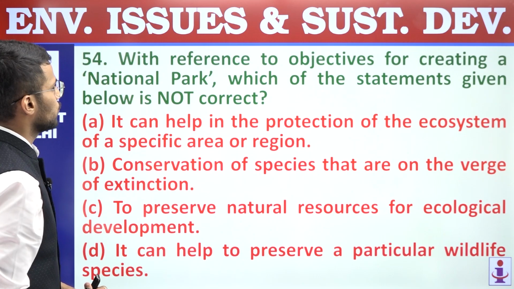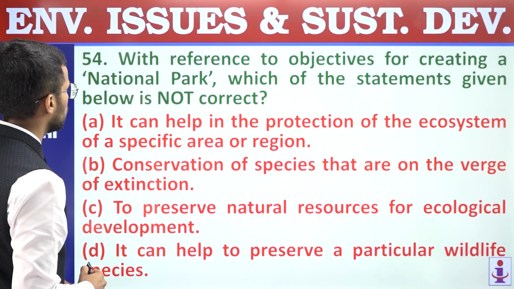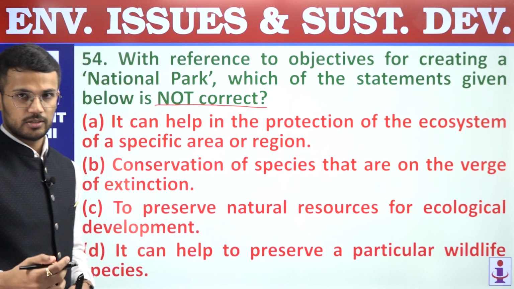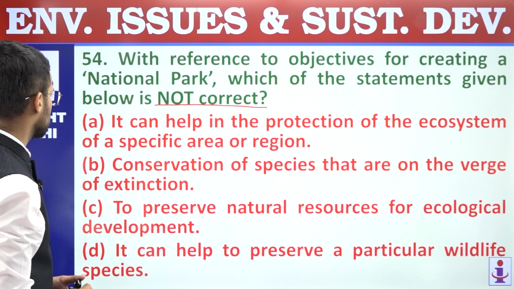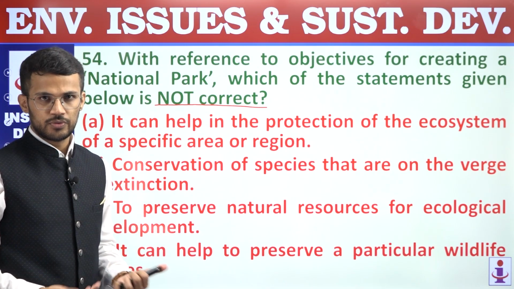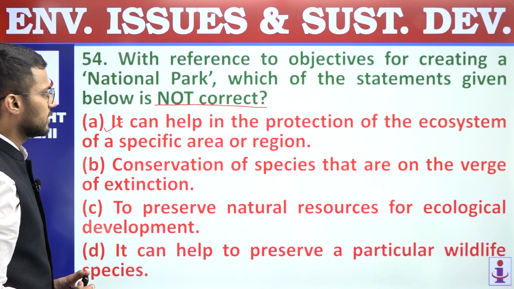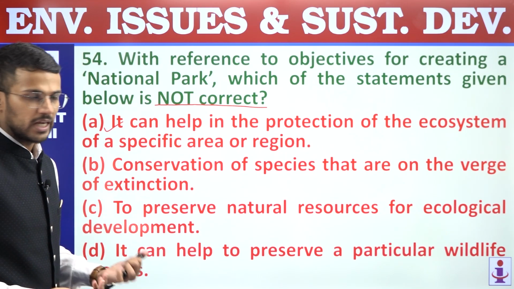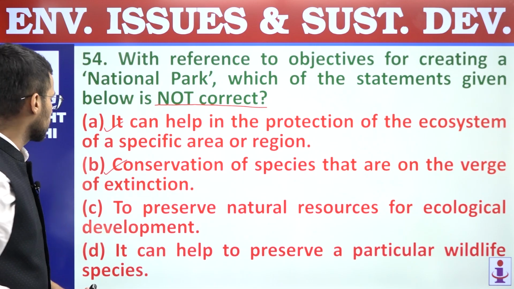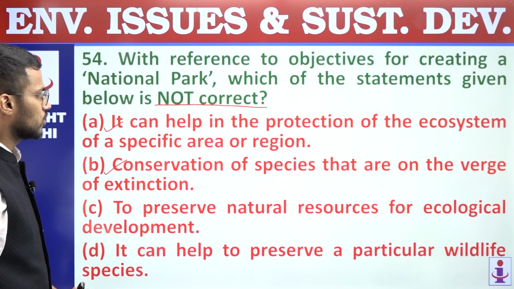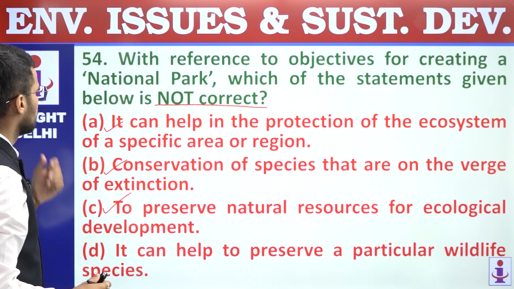Next, 54. With reference to objectives for creating national parks, which of the following statements given below is not correct? So national parks, which of the statements are not correct? A, it can help in the protection of the ecosystem of a specific area or region, right? So this statement is correct regarding national parks. B, conservation of species that are on the verge of extinction. So that is also the purpose for which national parks can work. C, to preserve natural resources for ecological development, right? So that is also the use of national parks.